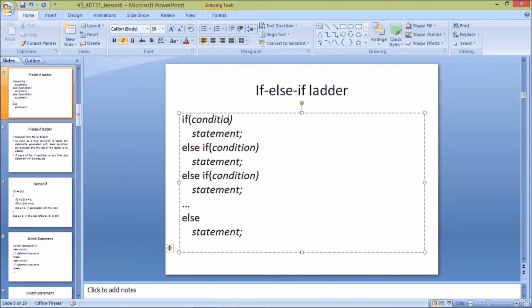Maybe here I will give conditions like this. If i equal to j, then we will execute a statement "I am a robot." Next, if the i value is less than j, I will execute a statement "I am an animal."